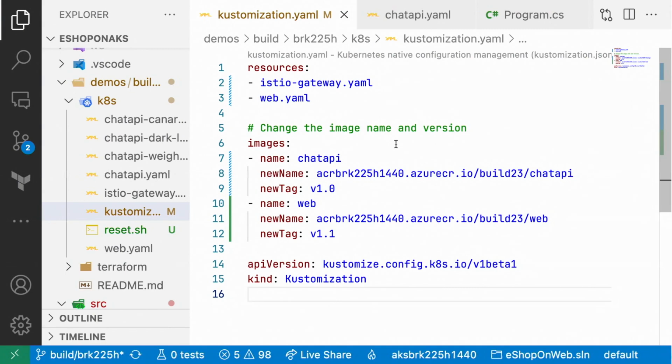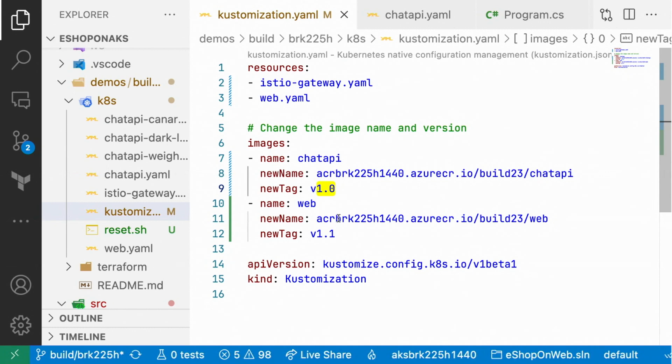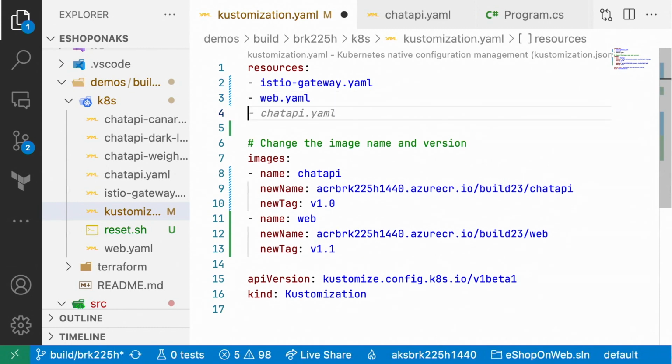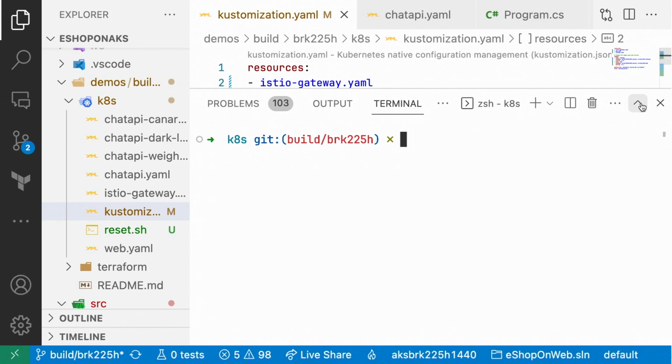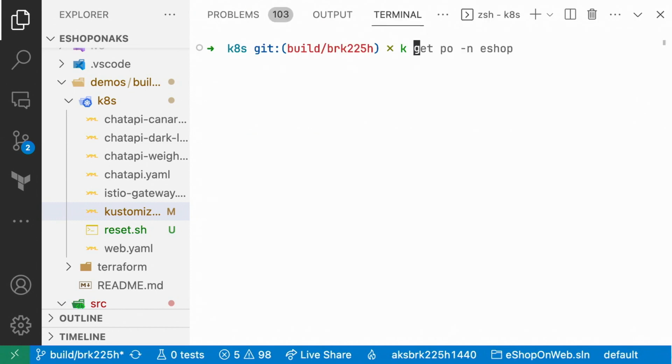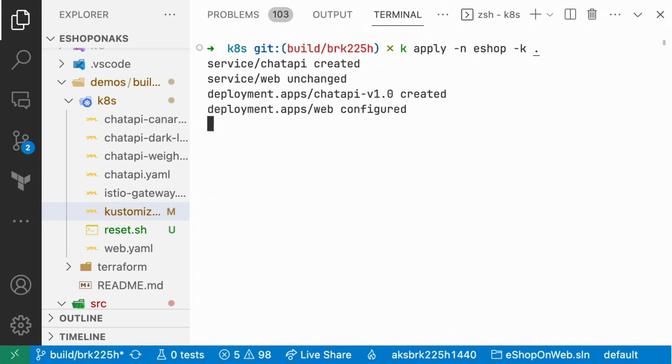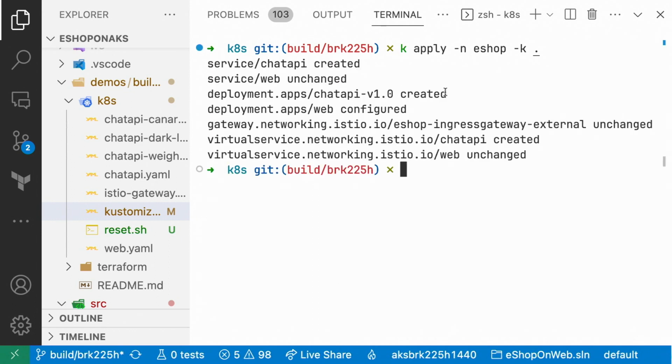So what I'll do is I'm using Kustomize to customize my deployment. And I'm going to release the Chat API version 1.0. And I'm also going to release a new version of the web application. And this includes some of my front-end changes. And so what I'll do is add that to my customization file. And then I'll go ahead and deploy the service. So I'll let that deploy. And while that deploys, we'll first see that we have the Chat API version 1 created. And we have Istio components also created.